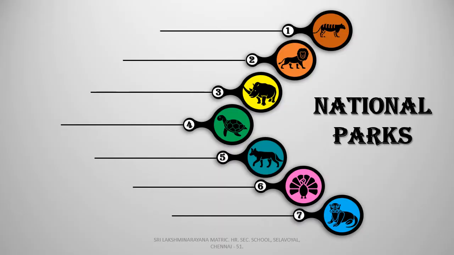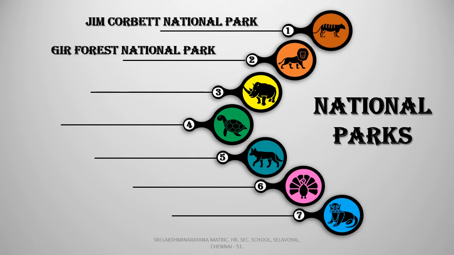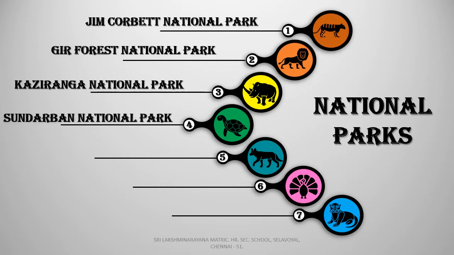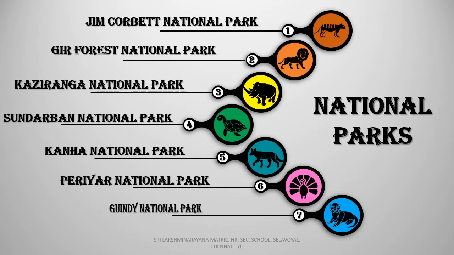In India, there are about 73 national parks. In that, we are going to see about 7 major national parks. They are Jim Corbett National Park, Gir Forest National Park, Kaziranga National Park, Sundarban National Park, Kanha National Park, Periyar National Park, Guindy National Park.